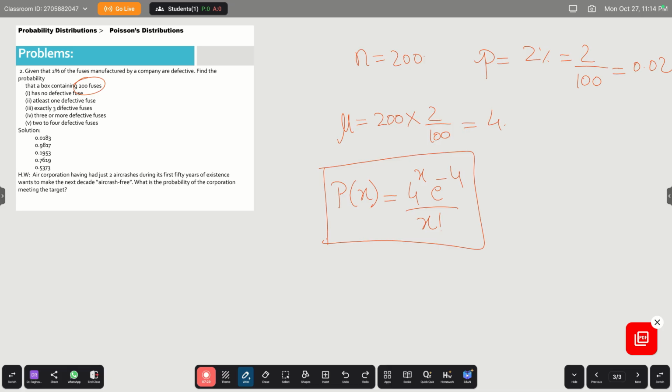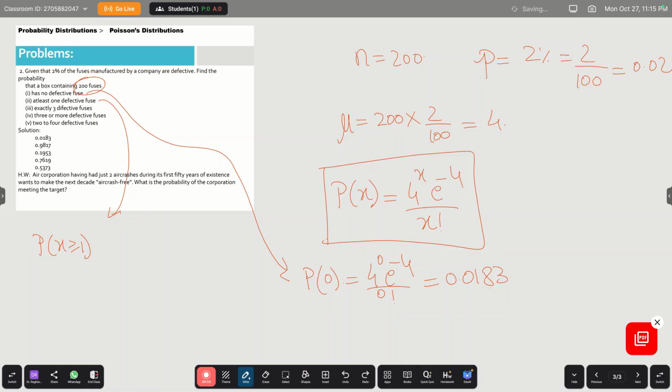You can take the questions one by one now. Has no defective fuse: no defective means x value is 0, because x represents the number of defective fuses. So p of 0 is 4 power 0 e power minus 4 divided by 0 factorial, which is approximately 0.0183. And at least one defective. What is at least one defective? At least one means probability that x is greater than or equal to 1.